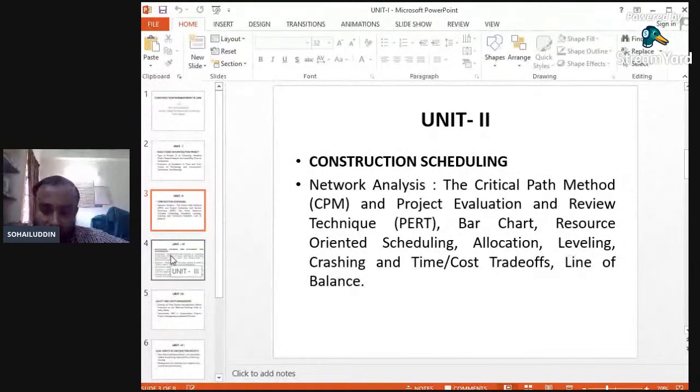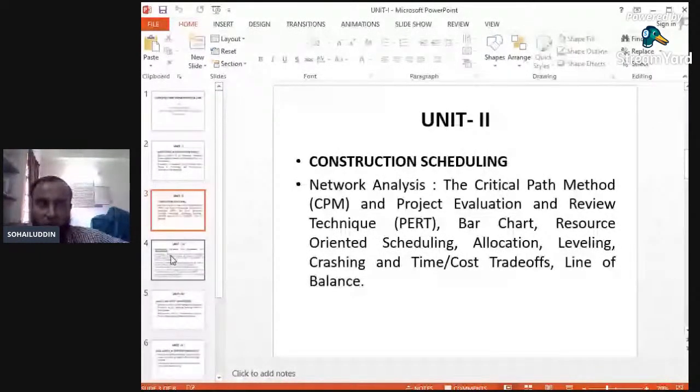Unit number 1 deals with projects and their management, various aspects of projects, various feasibility studies of the projects, and various activities in the project, and unit number 2 deals with the drawing of the network. We have studied the projects, the various feasibility, the time required, the cost required, and various aspects in unit number 1. The same thing will be implemented in the network diagram in unit number 2, because network analysis in unit number 2 is nothing but drawing the network diagrams.